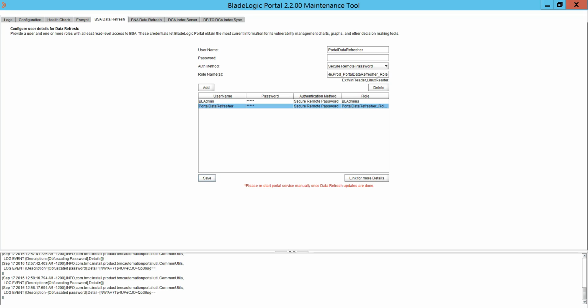We need to restart the portal service to take these changes into effect.